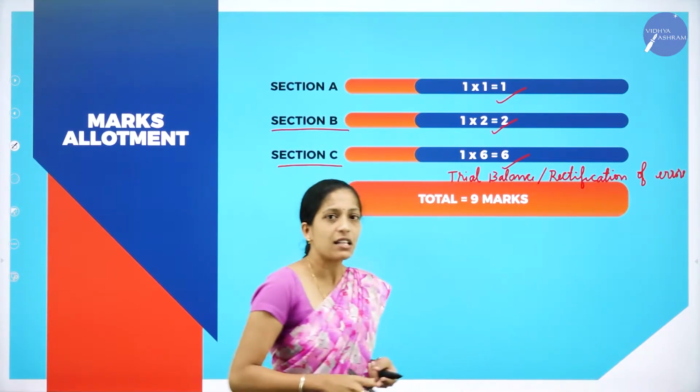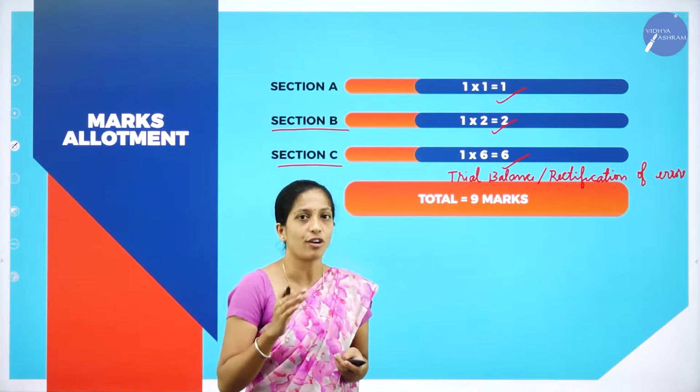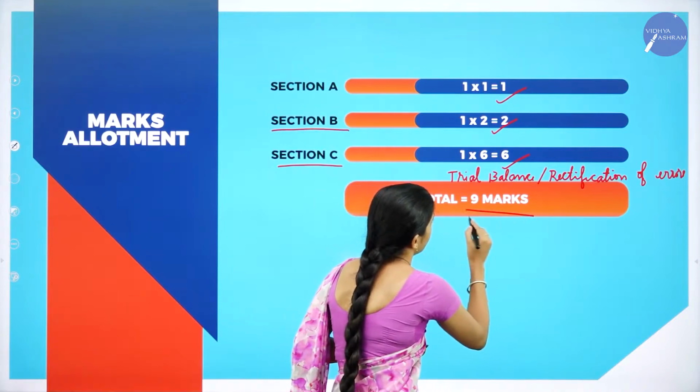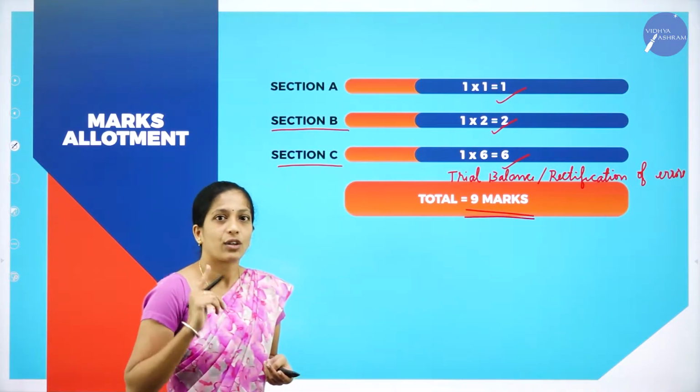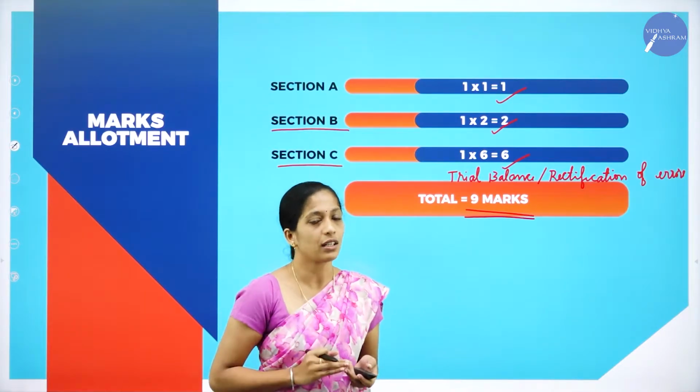So under 6 marks, they might ask questions on trial balance or rectification of errors. So the total weightage of this chapter is how much? That is 9 marks: 1 mark, 1 question, 2 marks, 1 question and 6 marks, 1 question.